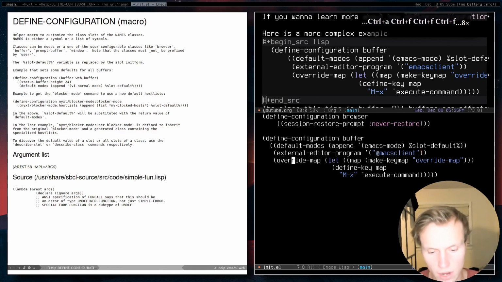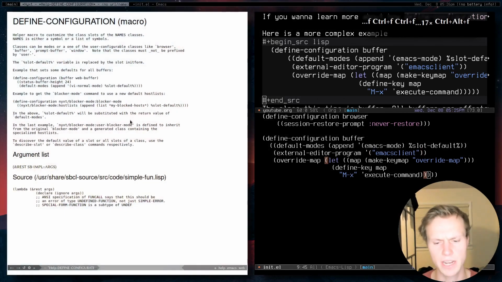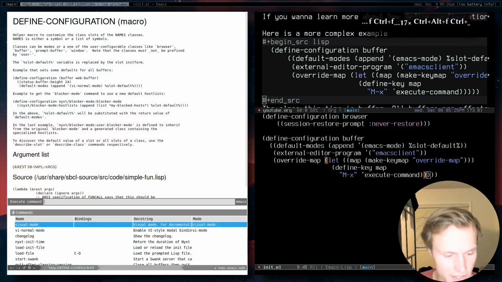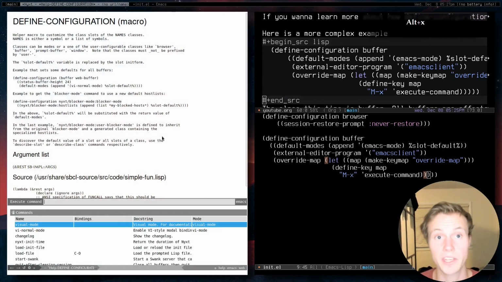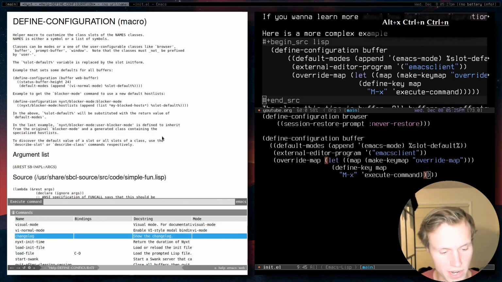Here, override map will allow us to define some custom mappings. I think by default, if you're in Emacs mode, Alt-X doesn't act as an execute command. Execute command is this Control-Space interface. You can see right here, execute command isn't available unless you do Control-Space in Emacs mode, but now I've just added a little override. So now I can do Meta-X, and that will give us something a bit more similar to how things work in Emacs. Then we can run commands from here.